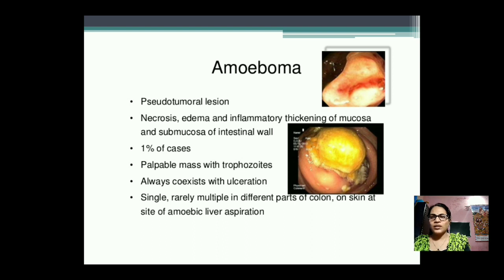Only 1% of cases are seen at that level, a pulp-level mass with the trophozoites, meaning the pulp is removed outside, and it always coexists with ulceration. An ulcer takes place, single and rarely multiple, in different parts of the colon, skin and liver.